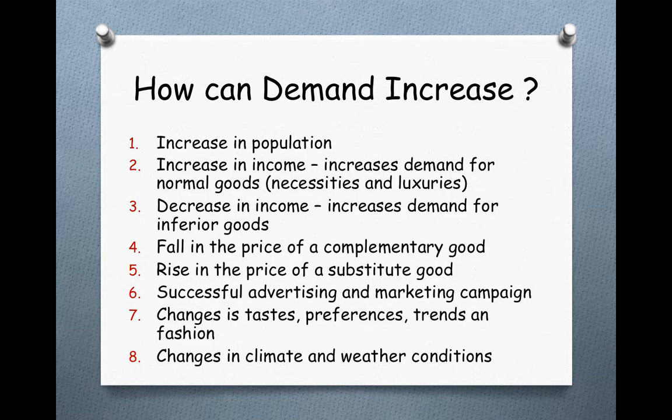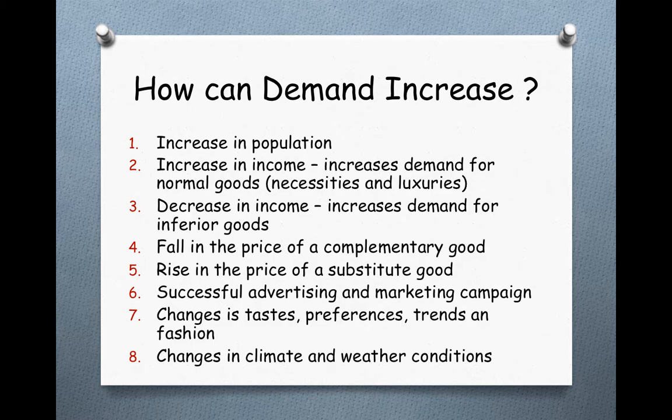And because they are demanding more tea, they will also increase their demand for the complementary good, which is milk. So nothing happened to the price of milk, but just because the price of tea changed, there will be an increase in demand for milk as well.